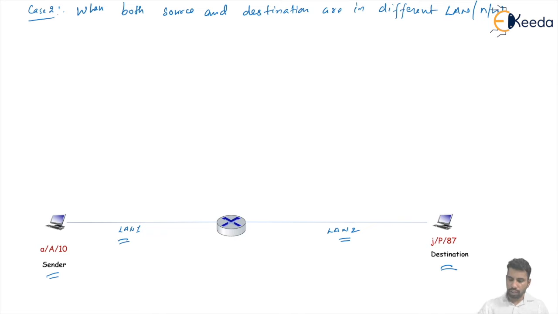Okay. Now see, the same scenario will happen here. The port address is A, the logical address of the sender is A, and the physical address is 10. The destination port number is J, the logical address is P, and the physical address is 87. Here we have a router between them. The router also needs addresses, and since the router has different connections, for the different connections it needs different physical layer and data link layer, but a common network layer. We have already seen that one. So for two different connections, the router needs two different addresses, logical addresses as well as physical addresses.